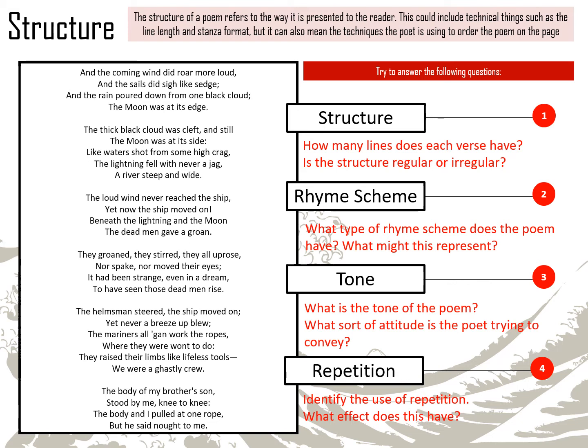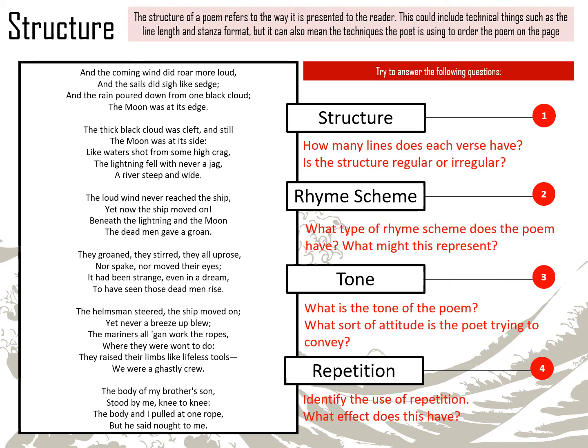And then we've got the moon. "The moon was at its edge. The thick black cloud was cleft, and still the moon was at its side." And then the next stanza, "Beneath the lightning and the moon." It keeps referring to the moon. Obviously, the moon has associations with witchcraft, with night, with mystery. So I think the importance of the moon there is very powerful.